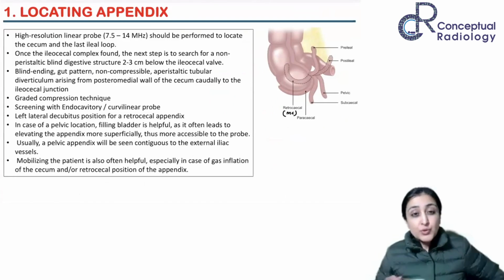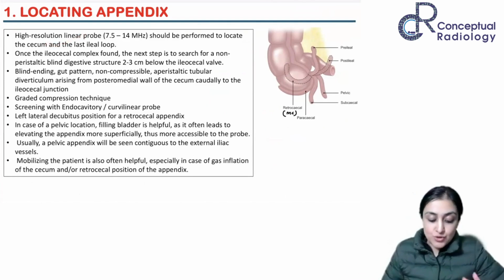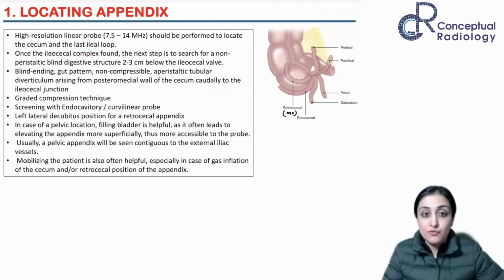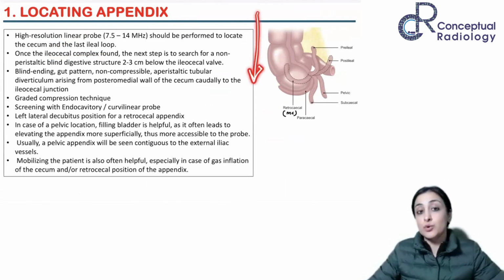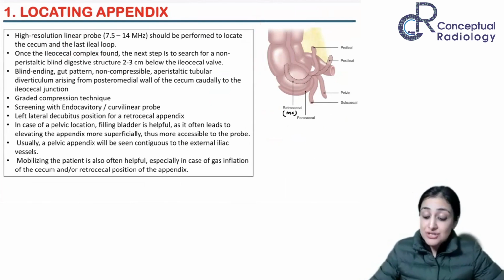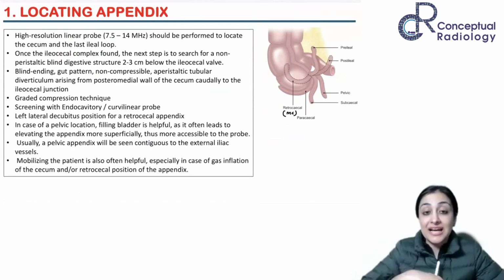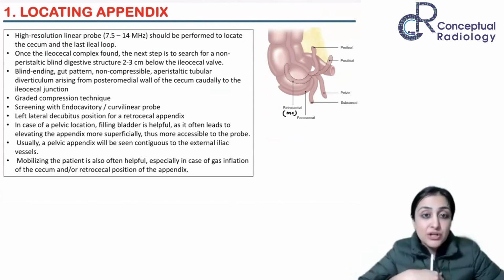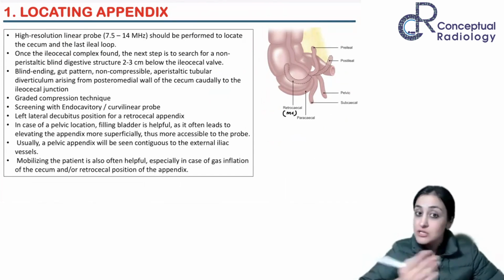Now a few tips and tricks while performing ultrasound. A high resolution linear probe is the best probe, I'm sure you know that, to locate the cecum and the last ileal loop. But something you can start off with is a curvilinear probe. What I used to do is start with the left flank with the curvilinear probe first. A lot of seniors used to say that an endocavitary probe can also help because it gives you an overview of the entire area. So especially in difficult cases, a good overview using a curvilinear or endocavitary probe is very useful.